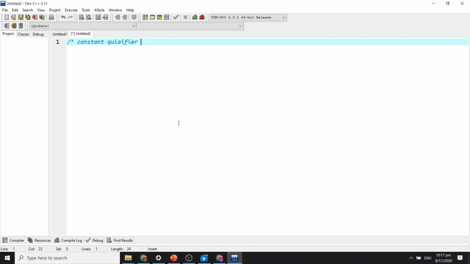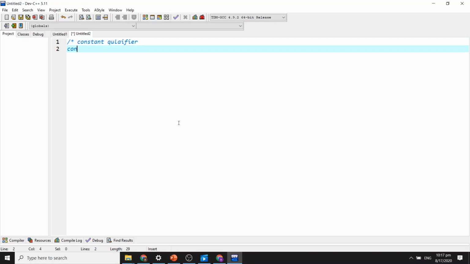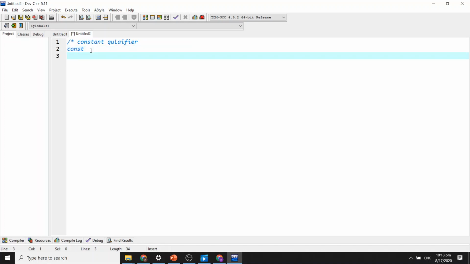As for the definition, this const is used for the constant qualifier, and this defines a variable whose value cannot be changed throughout the program. When the const qualifier is used with the variable, it no longer remains a variable because its value will not be changed. A variable defined with the const qualifier must be assigned some value. For example, its proper syntax is